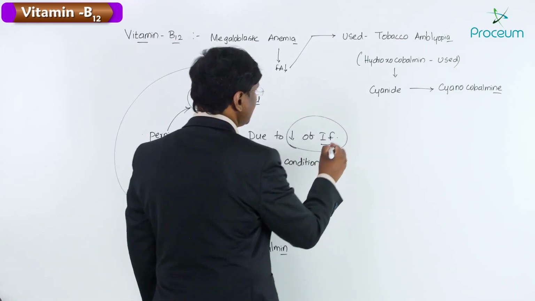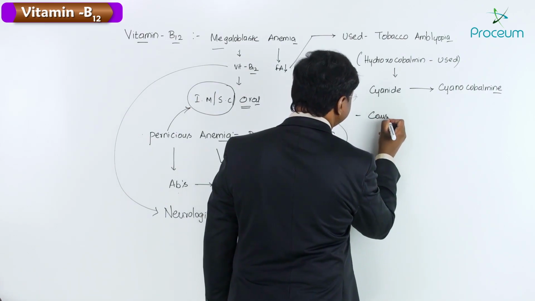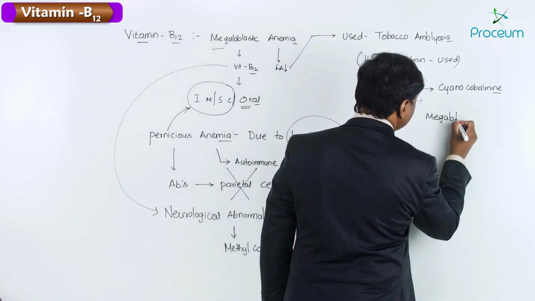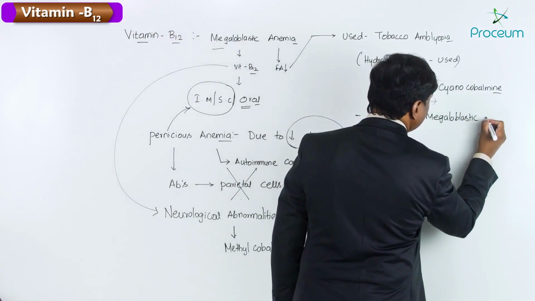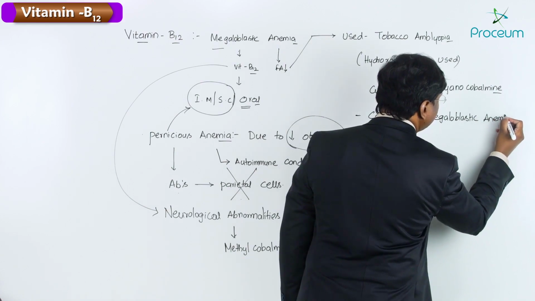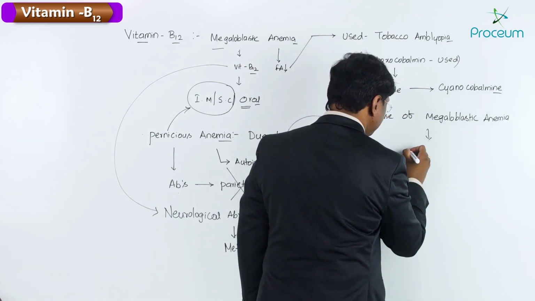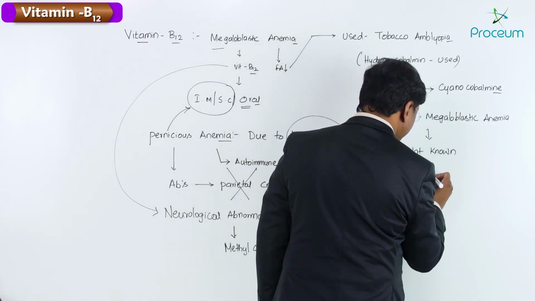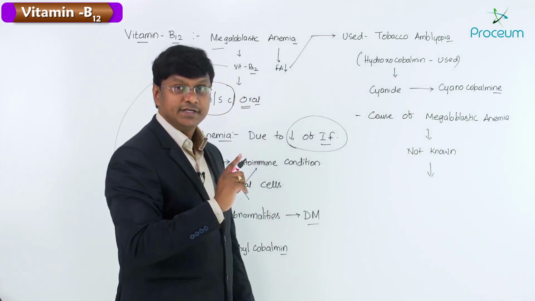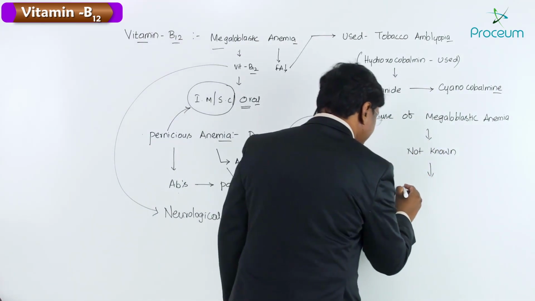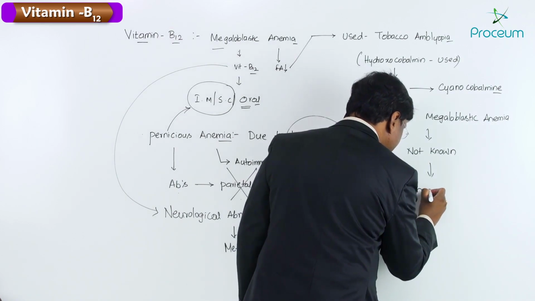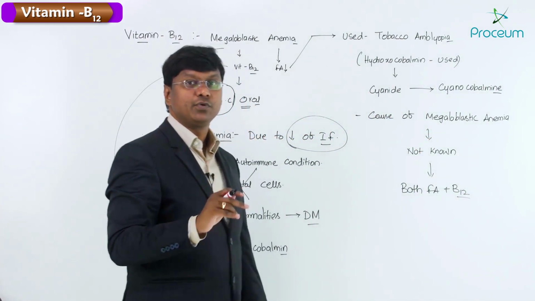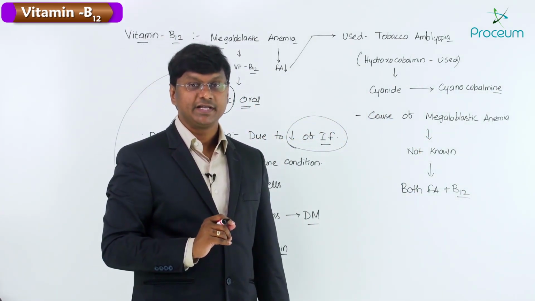So if the cause is not known, you should give both folic acid and vitamin B12.